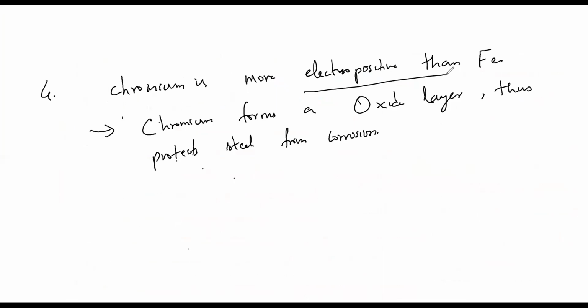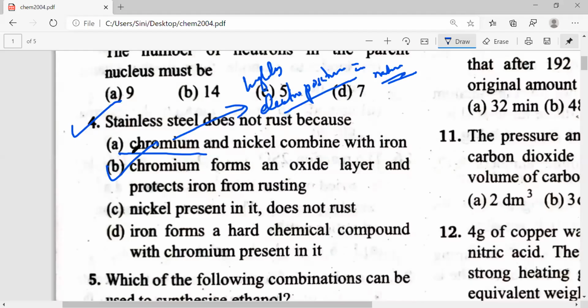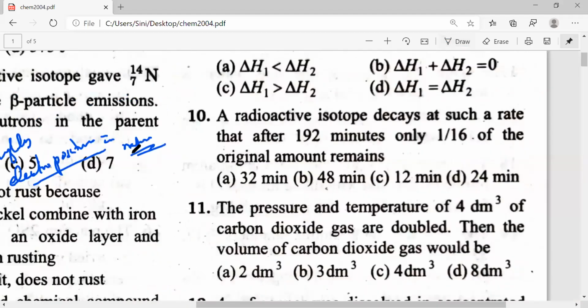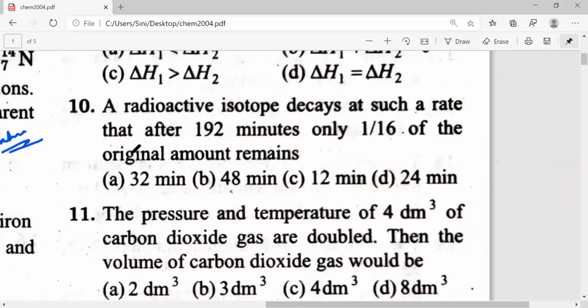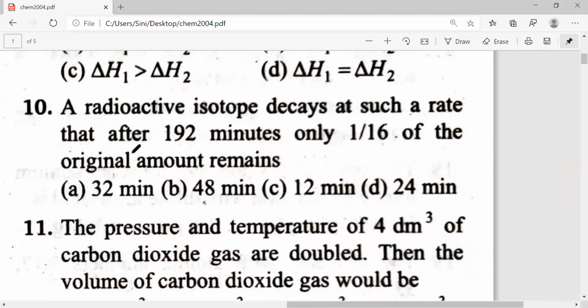So if you finish this, I'll go to the next important question. Another question which is seen in almost all the papers. Question number 10. A radioactive isotope decays at such a rate that after 192 minutes, only 1/16 of the original amount remains.